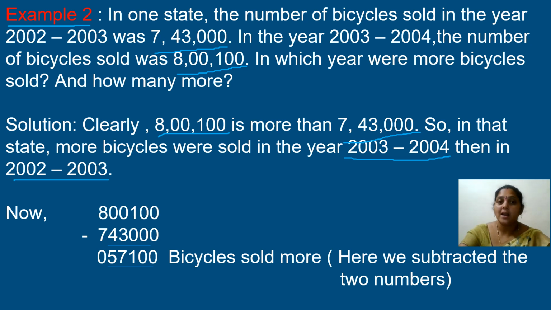Now how to find how many bicycles are sold more? How are you going to check? You have to subtract the bicycles, 8 lakhs 100 minus 7 lakhs 43,000. When you do the subtraction, you get 57,100 bicycles sold more in the year 2003 to 2004.